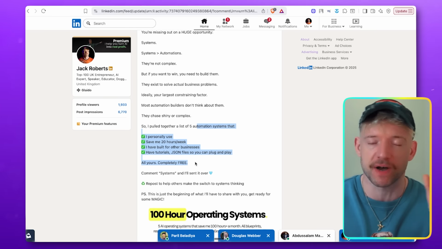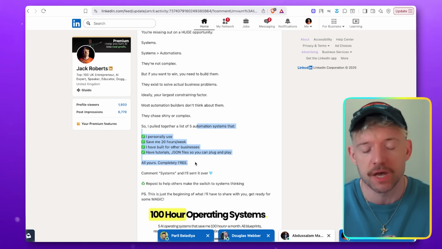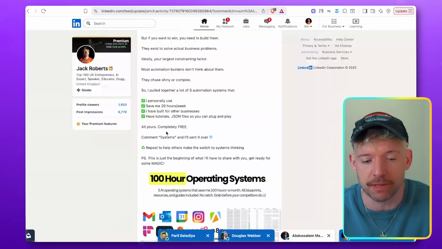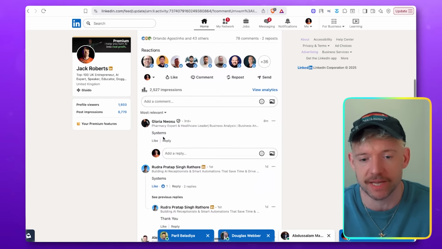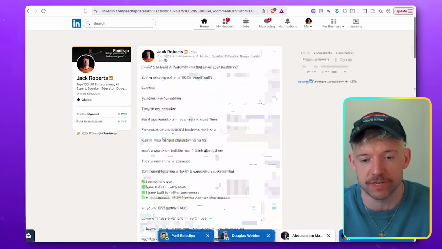And one of his big things is you find posts that work, and then you adapt it for your thing. So this is a good example of a lead magnet thing. I'm like, look, it's all yours for free. Just comment "systems", and look at the number of comments. We've got like 78 comments and reposts and stuff. It's really, really cool.